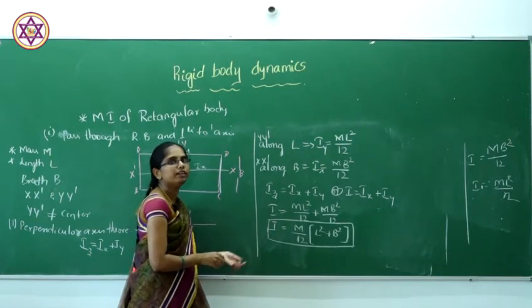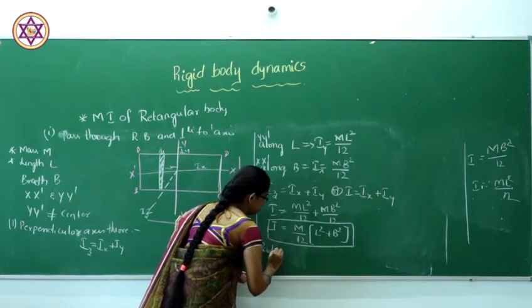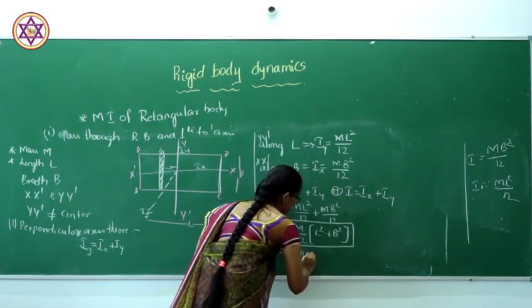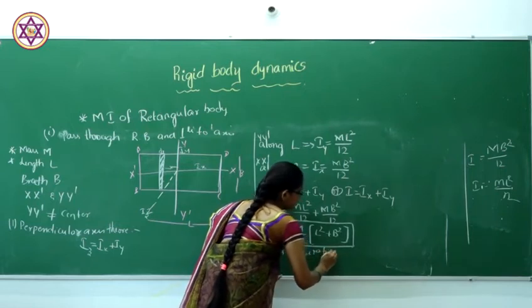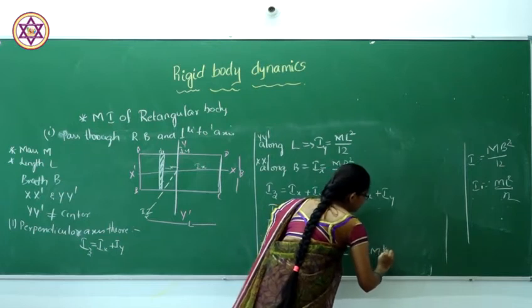So we know the radius of gyration is given by I equal to m k square.